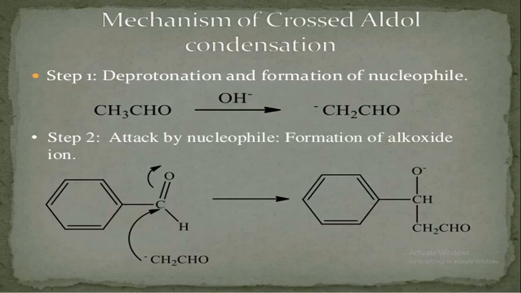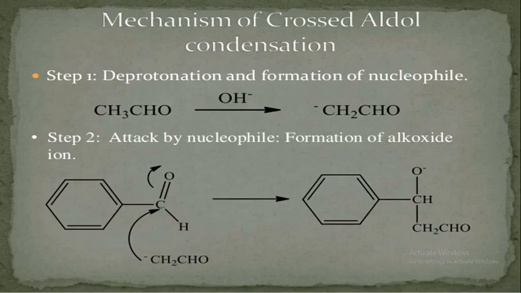Here is benzaldehyde, the other aldehyde, an example of crossed aldol condensation. First aldehyde is acetaldehyde in step first. So step second, benzaldehyde, that is the different aldehyde. This carbanion directly attacks the carbonyl compound, which is benzaldehyde.